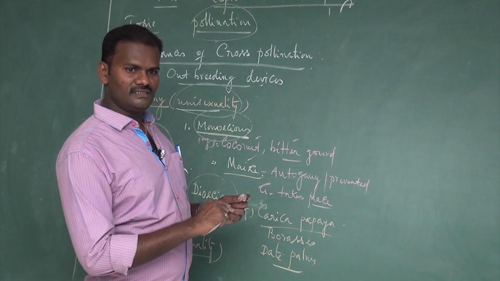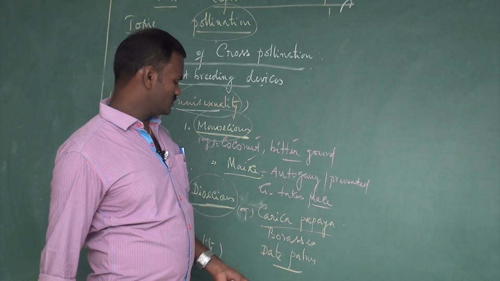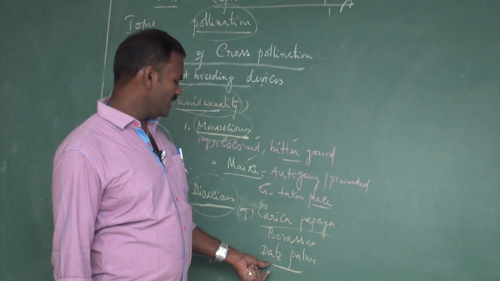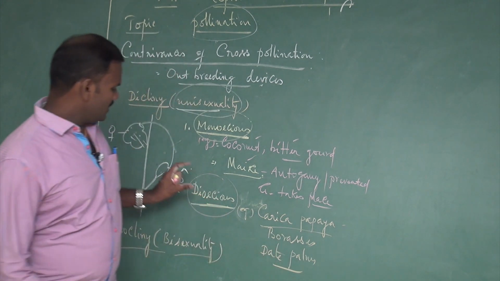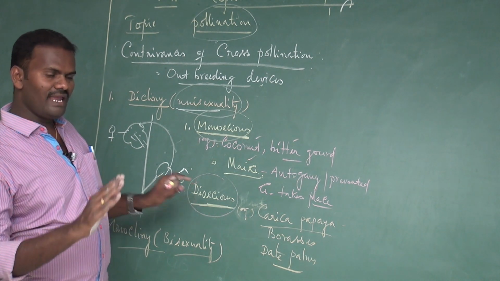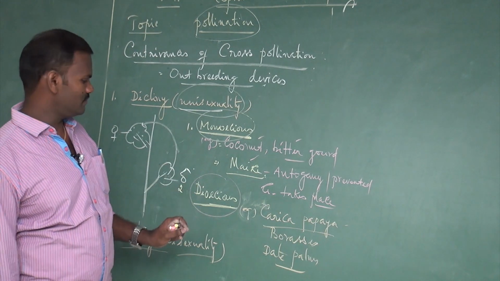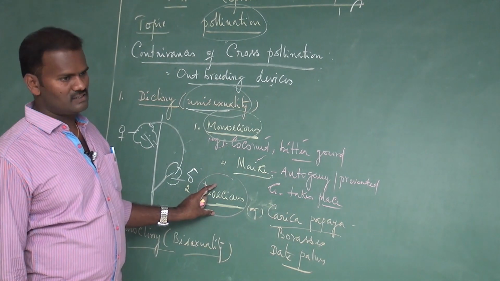After cross pollination, in Carica papaya only the female plant produces fruits, and also in Borassus and date palm. Once again, dioecious means male and female plants are separate, so there are only chances for cross pollination.